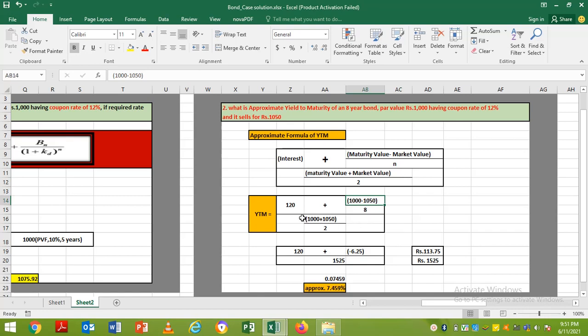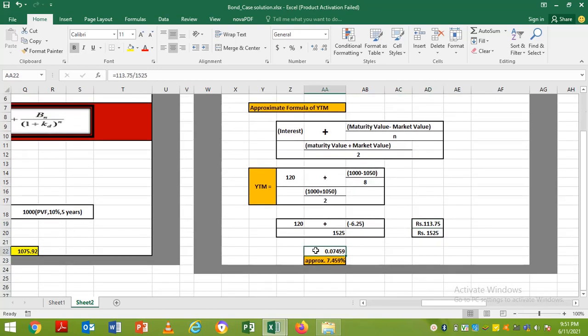So this is 120 plus, now minus 50 divided by number of years will be minus 6.25, and the whole thing will be divided by the average of maturity and market value, which is 1025. So out of 120, if we deduct 6.25, it will be 113.75, which will be divided by 1025.